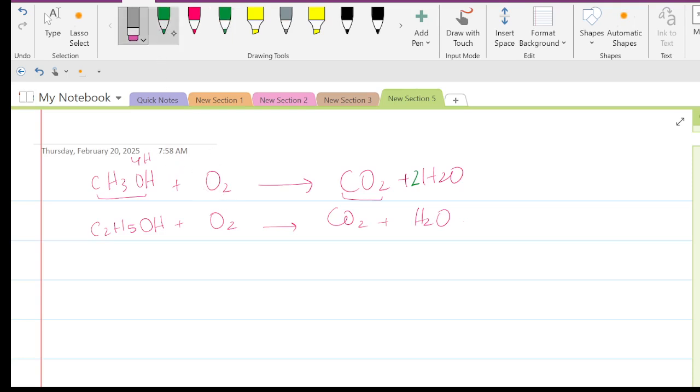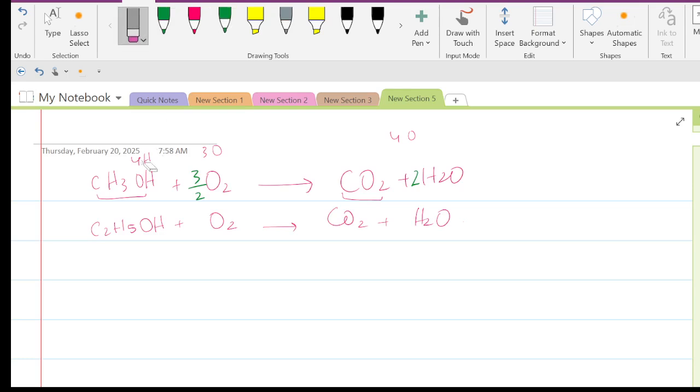Actually there are 3 oxygens on the reactant side. And how many oxygens on the product side? There are 4 oxygens. So if I put the value of 3 upon 2, it will be balanced.